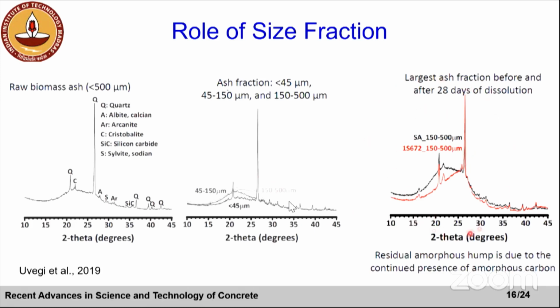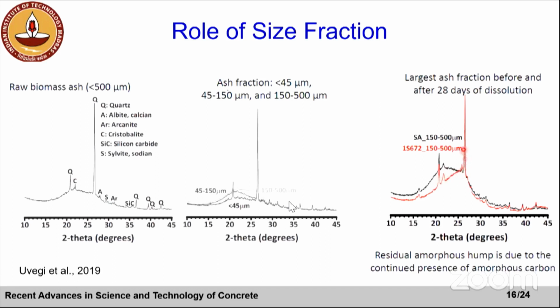Now if you look at the last, the third X-ray diffraction, suppose we dissolve this ash, and we see that the residual amorphous hump stays.